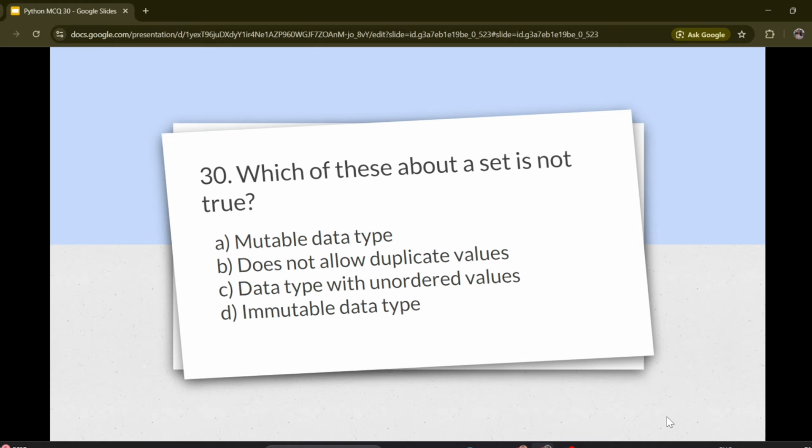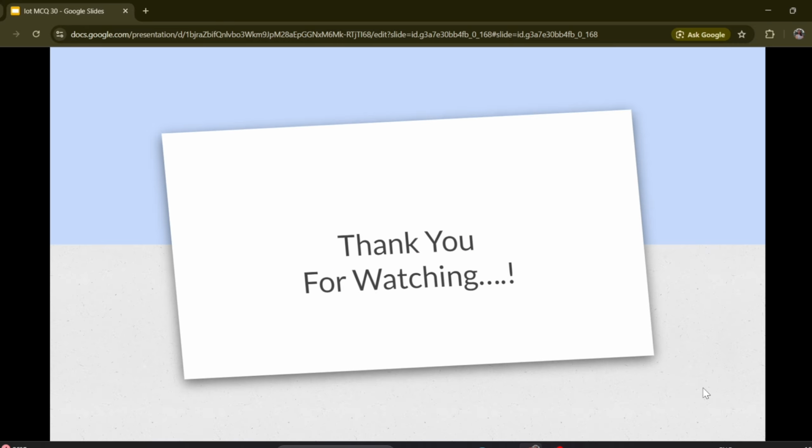Question number 30. Which of these about a set is not true? Options are A. Mutable data type. B. Does not allow duplicate values. C. Data types with unordered values. D. Immutable data types. Correct answer is D. Immutable data types.